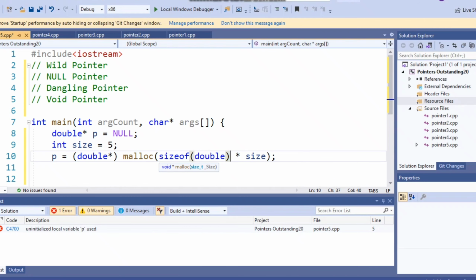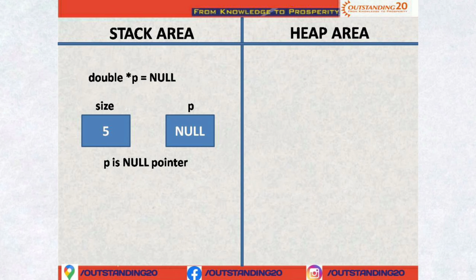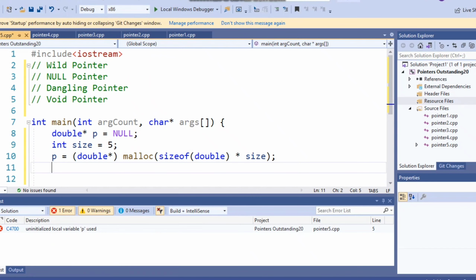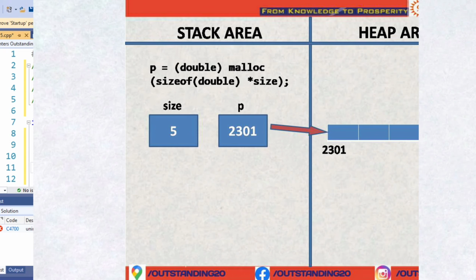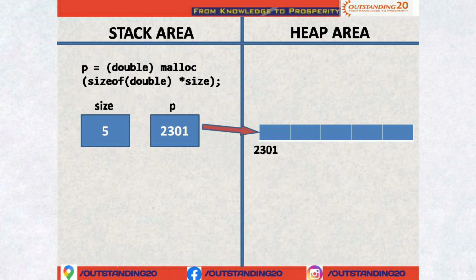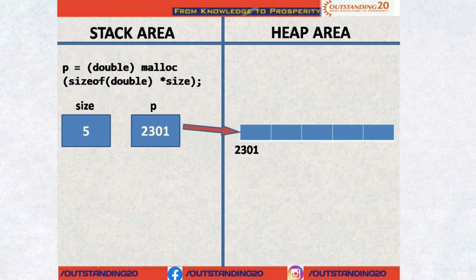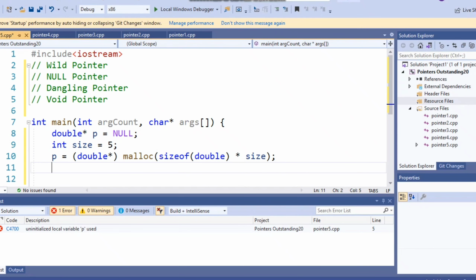So now 40 bytes will be allocated here. The reason is size of double as of now is 8 bytes into size, that is 5, so 40 bytes is allocated. And now as you can see from the diagram here, the pointer P is null and nothing is allocated in the heap area. Now in diagram 2, as you can see, after I have run the code at line number 10, P is holding the address of the memory that is allocated in the heap. Now we are going to use this dynamic array.